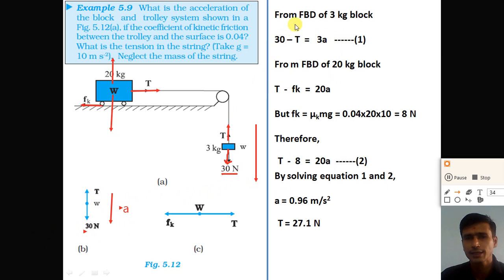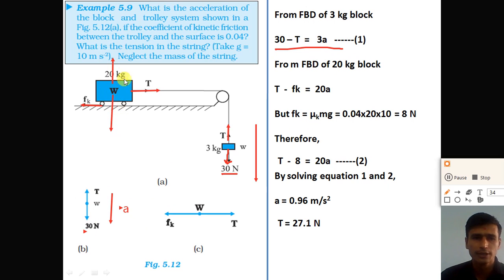So from the FBD of this block we can write 30 minus T is equal to 3 into A, right? 3 is the mass of the block and the effective acceleration is A. So effective force sigma F is 30 minus T and is equal to m into A, so 3 into A. So we get the first equation.